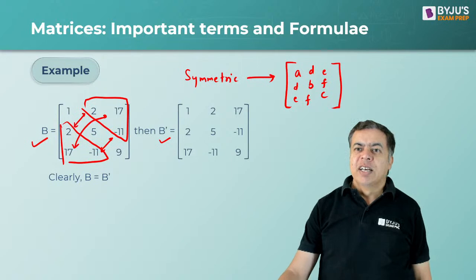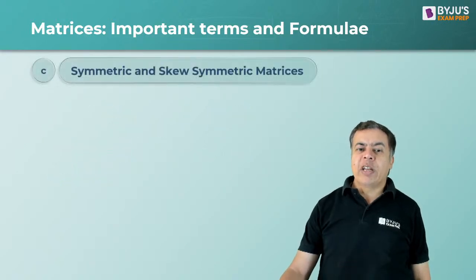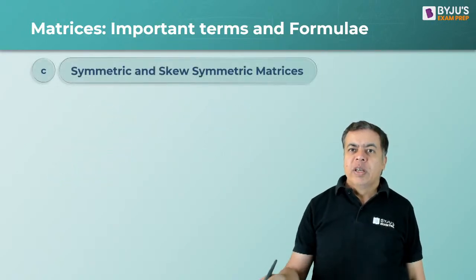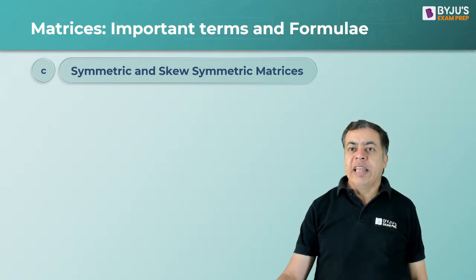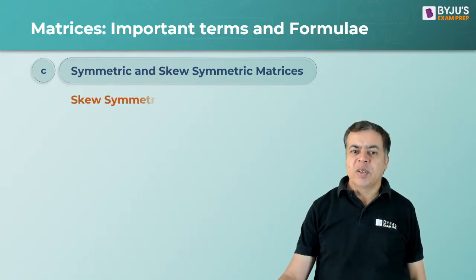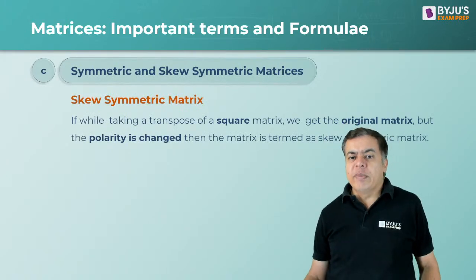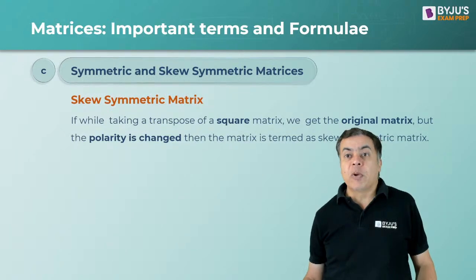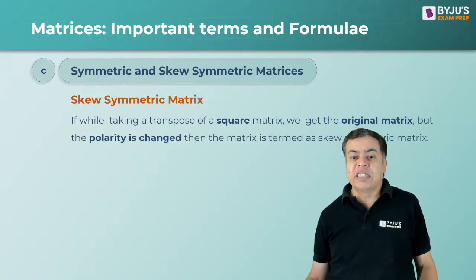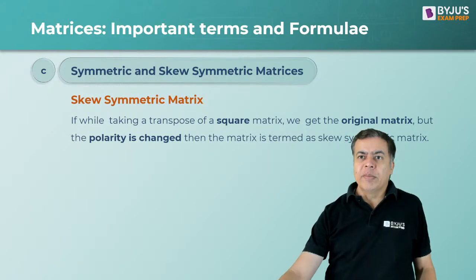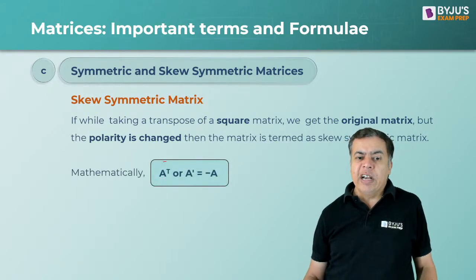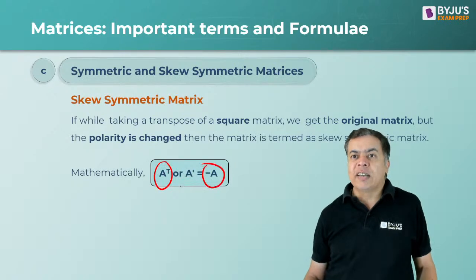Skew symmetric is when you take the transpose and it is the negative of the original matrix. While taking the transpose of a square matrix, we get the original matrix but the polarity is changed, meaning the signs are changed. Mathematically, A transpose is equal to minus A. Now how can the sign be changed?